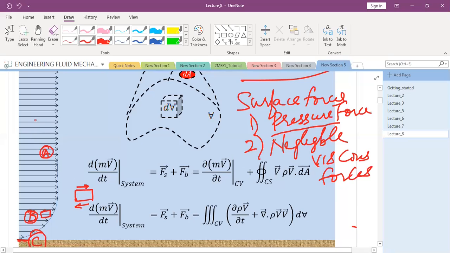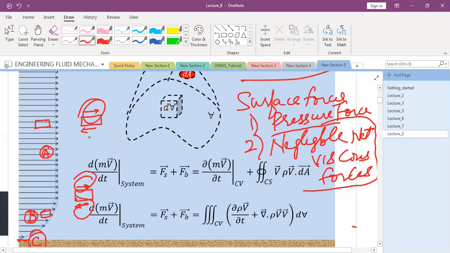If I now take an element from here, what do you think? The forces cancel out each other, so there is negligible net viscous force. So please remember, these viscous force magnitudes don't go to zero.